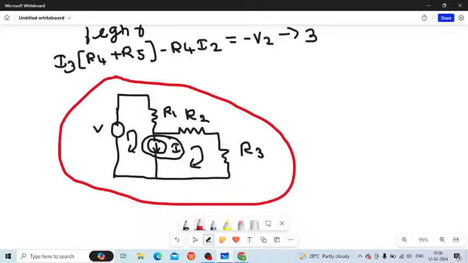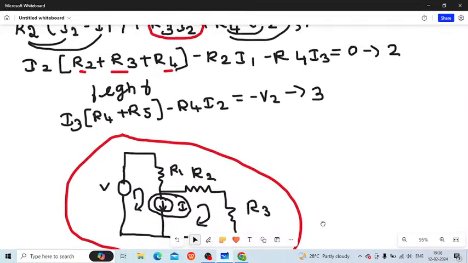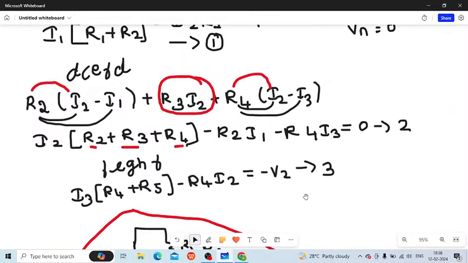In today's session, we learned what a mesh is. A mesh is a closed loop, an electrical circuit that is a closed path. It is also called a loop wherein there is no other loop present inside that particular loop. We also discussed the process for mesh analysis.